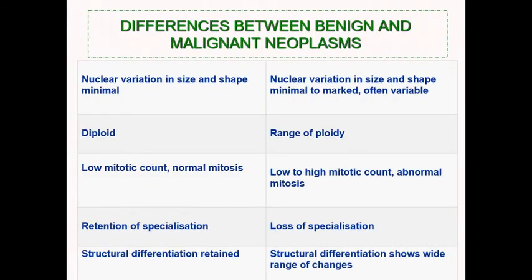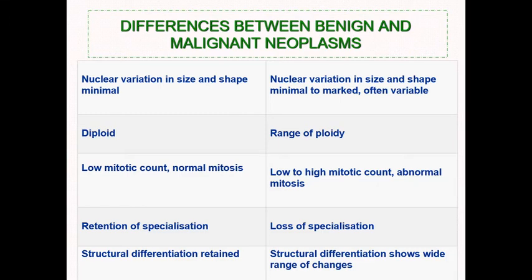the malignant tumors. At the microstructural level, the differences include nuclear variation in size and shape, which is minimal in benign tumors, while it is marked in cases of neoplasm. Diploid cells are present in benign lesions, while there is a range of ploidy present in malignant cells. Low mitotic figures are present in benign tumors, and a high mitotic count is seen in a malignant lesion.